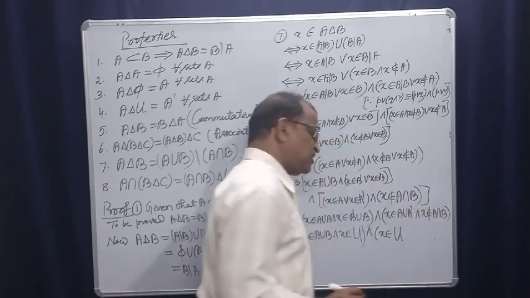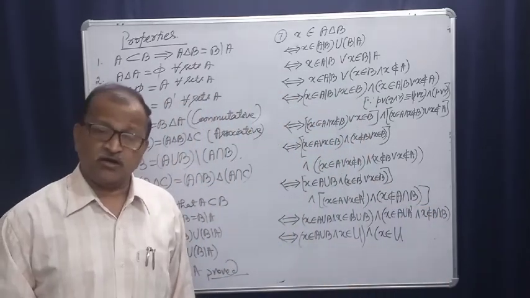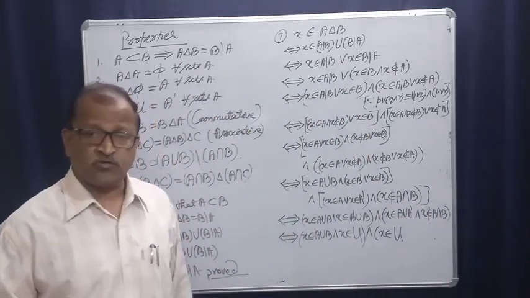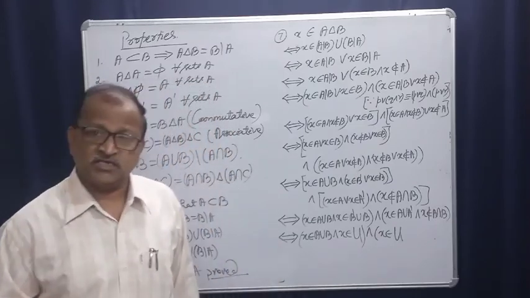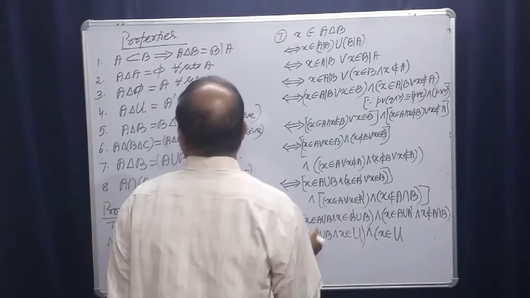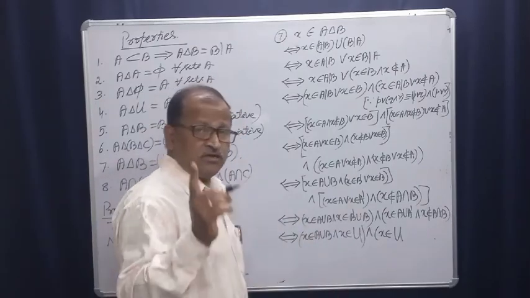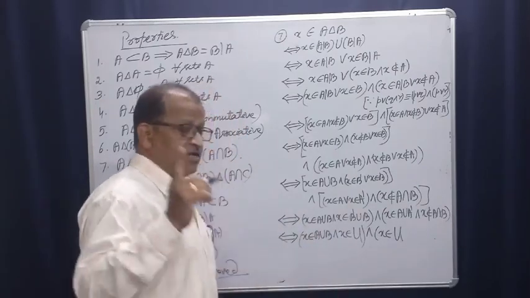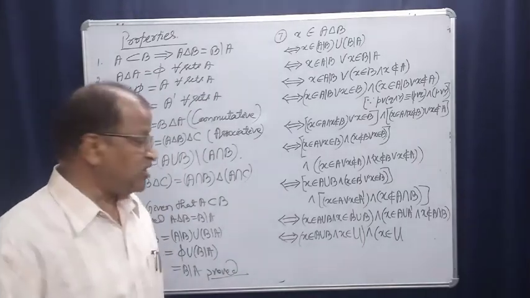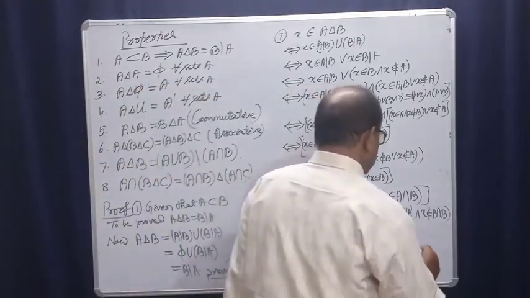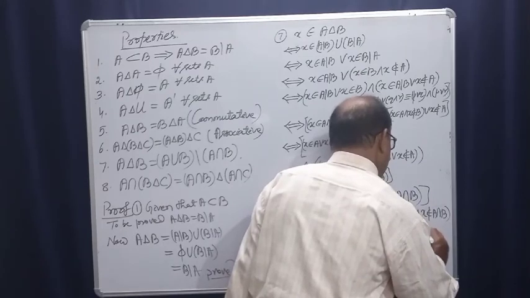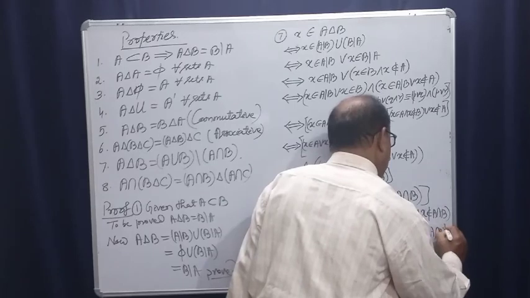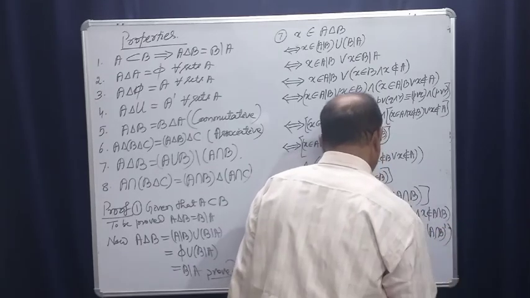This is the universal set, A union A complement. I have forgotten, I will prove it. A union A complement is equal to the universal set, by the complement property. And X belongs to A intersection B whole complement, right?